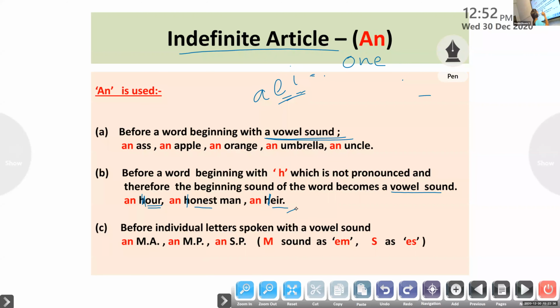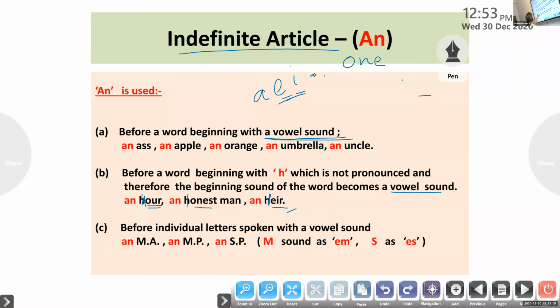Who is an heir? I haven't discussed this. Heir to the throne. What do you mean by heir? The king? Think once again. Who is an heir to the throne? If the king dies, who comes in the place of the king? The prince, isn't it? The son. Okay, very good.